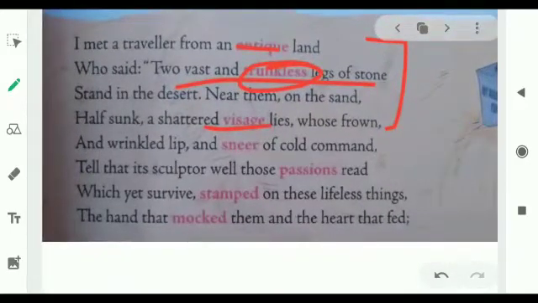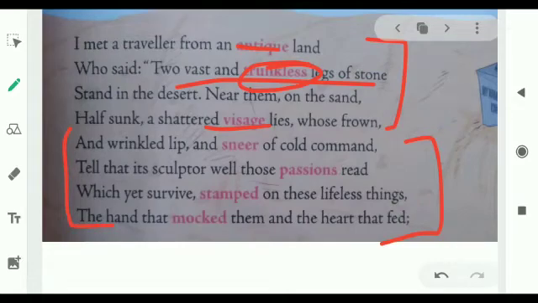Let's take up the next four lines. And wrinkled lips and sneer of cold command, till that its sculptor, who well those passions read, which yet survive, stamped on these lifeless things, the hand that mocked them and the heart that fed. Now, what are these four lines trying to tell us? In the first four lines, he told us about the traveler who just made a picture of that statue lying broken in the desert. But now we come to know about the face.